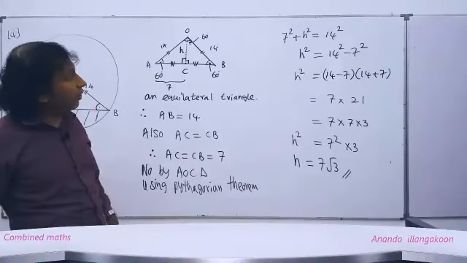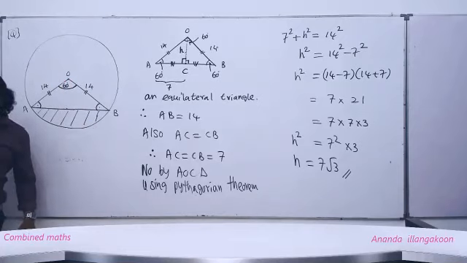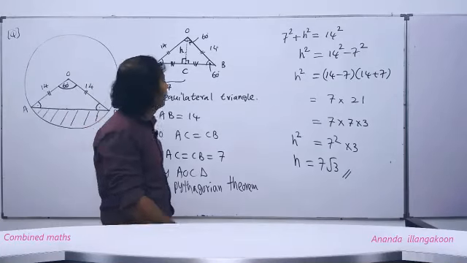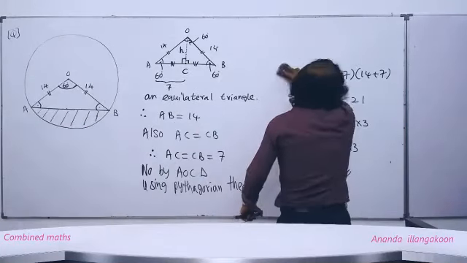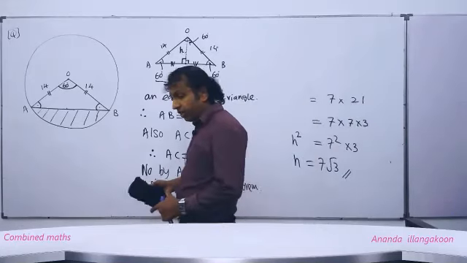Find the area of the shaded region. Area of the shaded region.